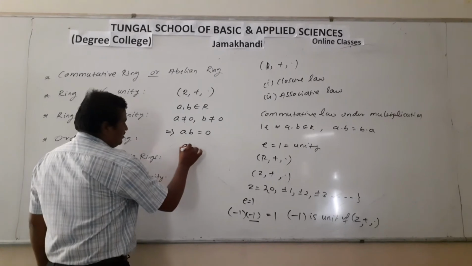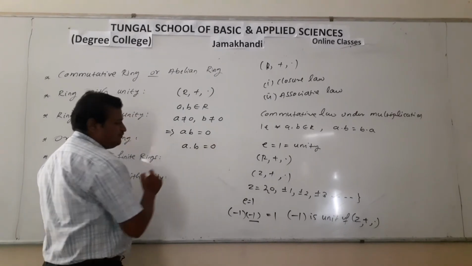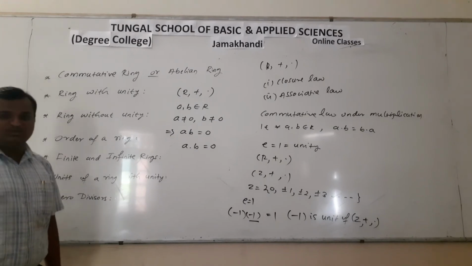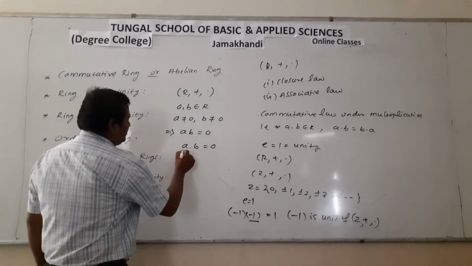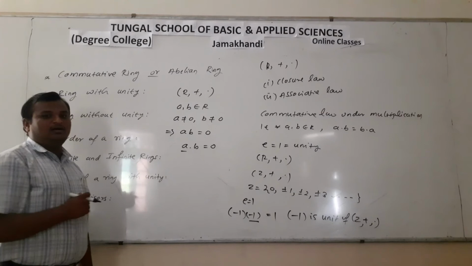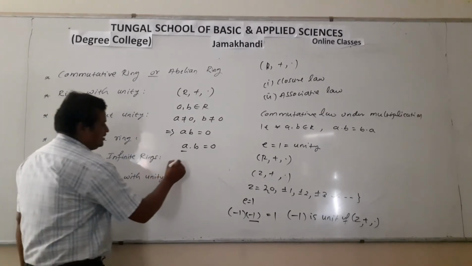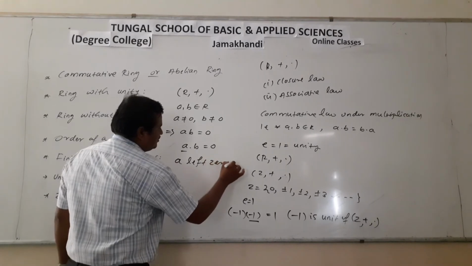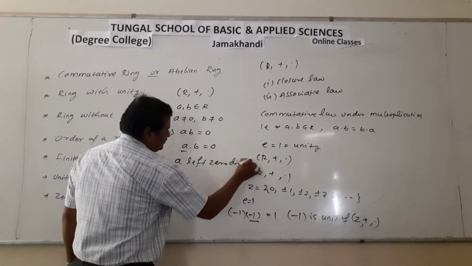Depending on the position of those elements, we define left zero divisor and right zero divisor. Here, A is on the left side of B, so A is the left zero divisor.